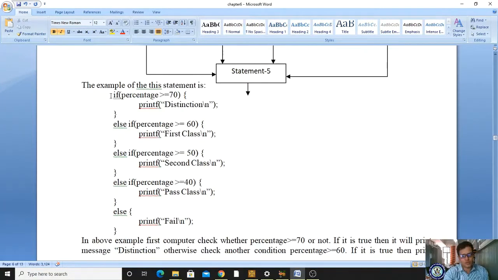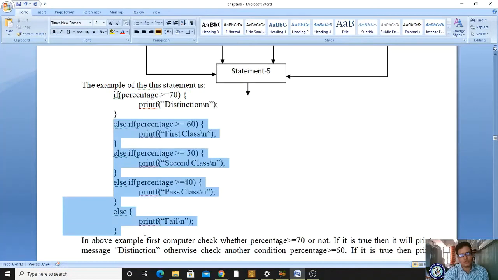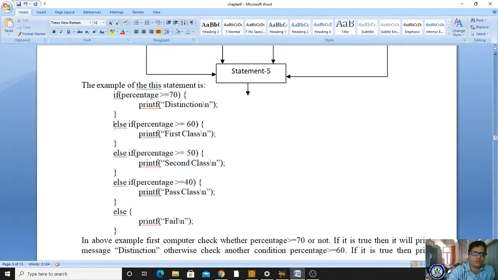Please observe here. If you have scored 85 percentage, then you have passed in distinction, and it will skip the other statements. In your results also, these codes are placed. So any software is giving your result based on this condition only.